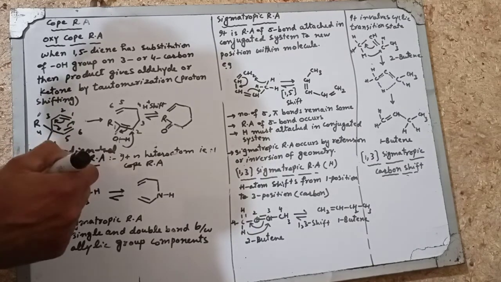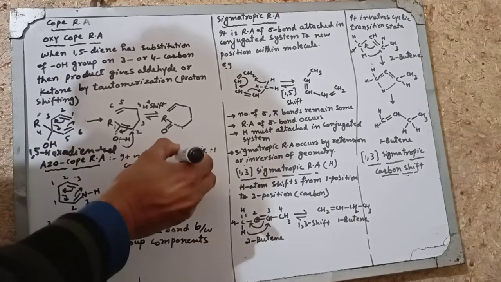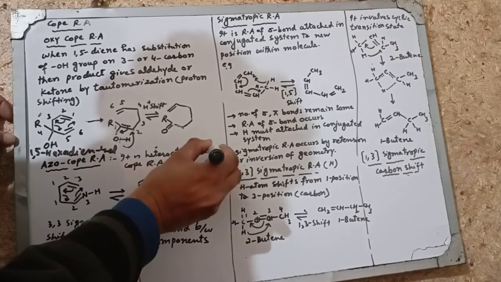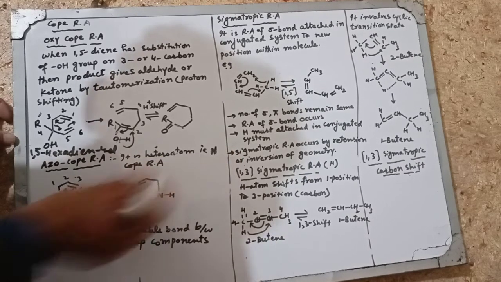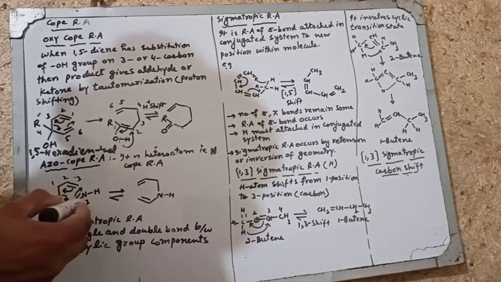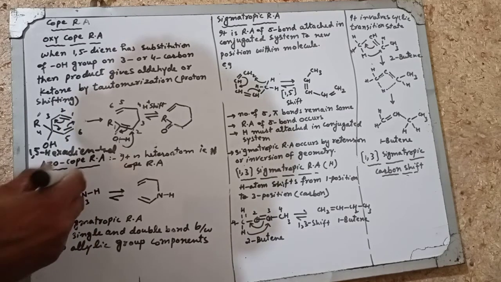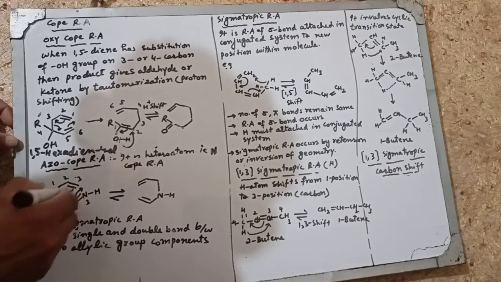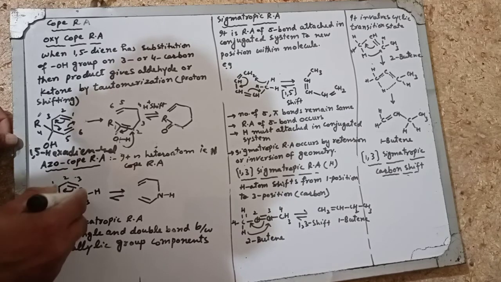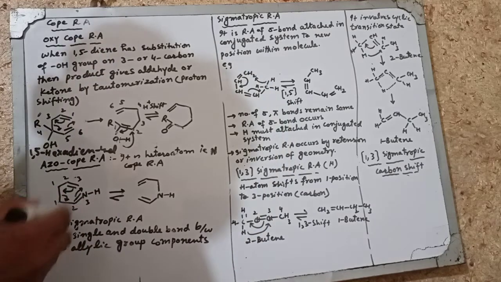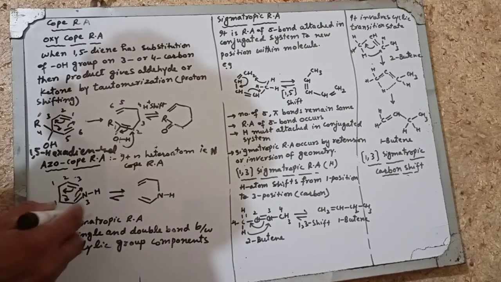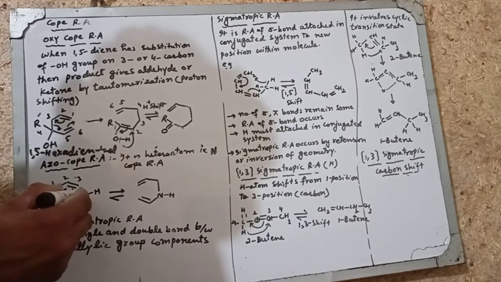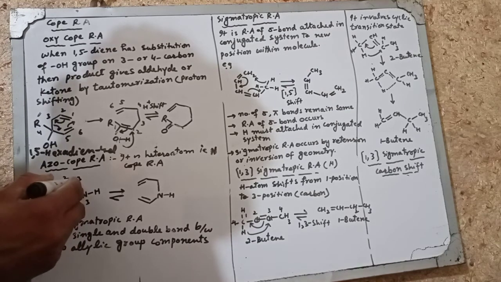Now the aza-Cope rearrangement is a heteroatom Cope rearrangement, that is, with a nitrogen atom. Here NH is attached; if this is 1 carbon, this is 2 and 3 carbon. Similarly, this single bond is called 1, this is 2 and 3. So on the 3 carbon NH is attached. This is the aza group. Now this bond between nitrogen and carbon shifts between nitrogen and carbon 3, and the bond between 2 and 3 carbon shifts between 1 and 1 carbon.